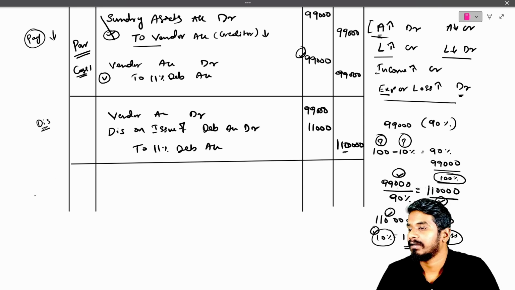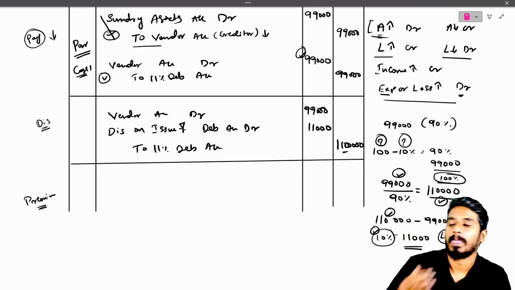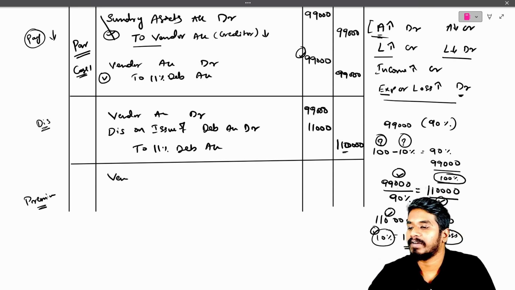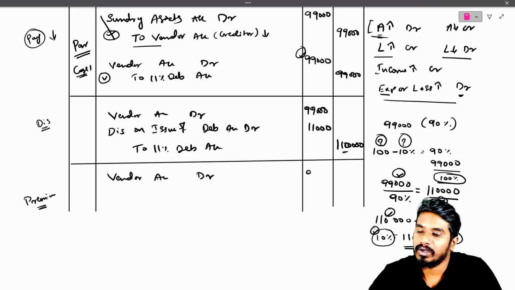Now we are moving to premium. Let us see how we can handle the premium. The vendor account is the same. The vendor account will get debited for 99,000 only because we need to pay him 99,000.